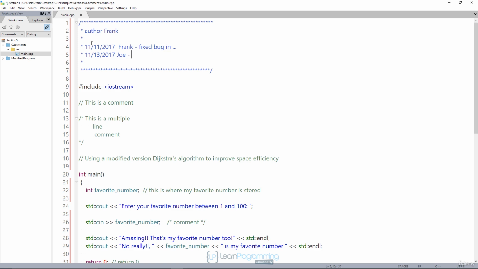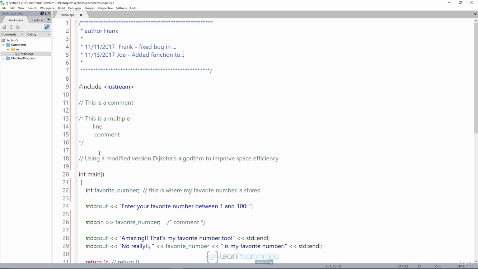Maybe it's Joe, and Joe added function to do something. That's not a good idea. If you want to use versioning, use version control. Use something like Subversion or Git. Don't write your versioning here. The problem with this is some programmers will do it, some programmers won't, and this really won't be reflective of all the changes that actually occurred in the file. Okay, so again, don't do this. This is not a good idea. Use a real version control system.